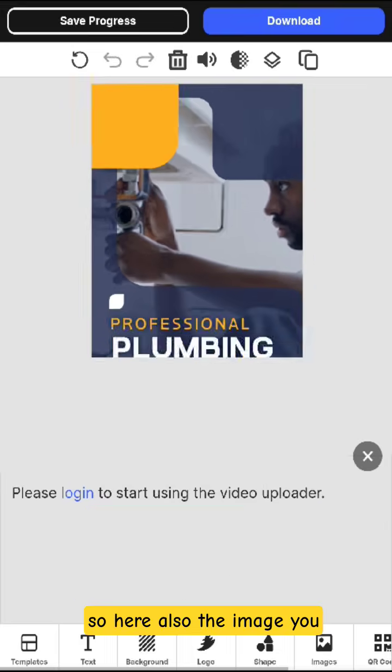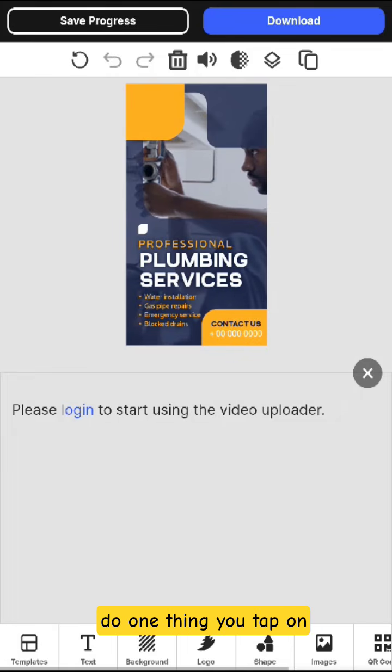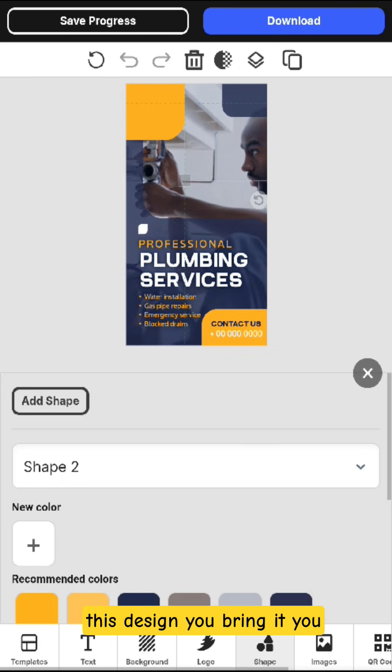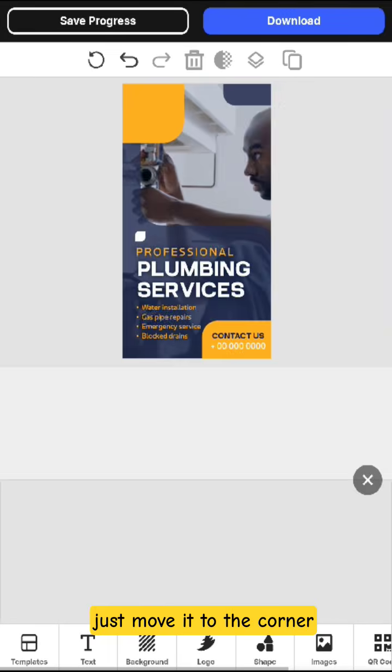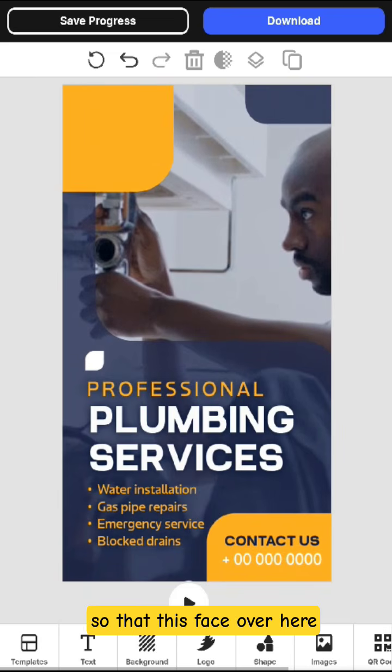So here also the image, you do one thing, you tap on this design, you just move it to the corner so that this face over here will be visible. Okay, this face.